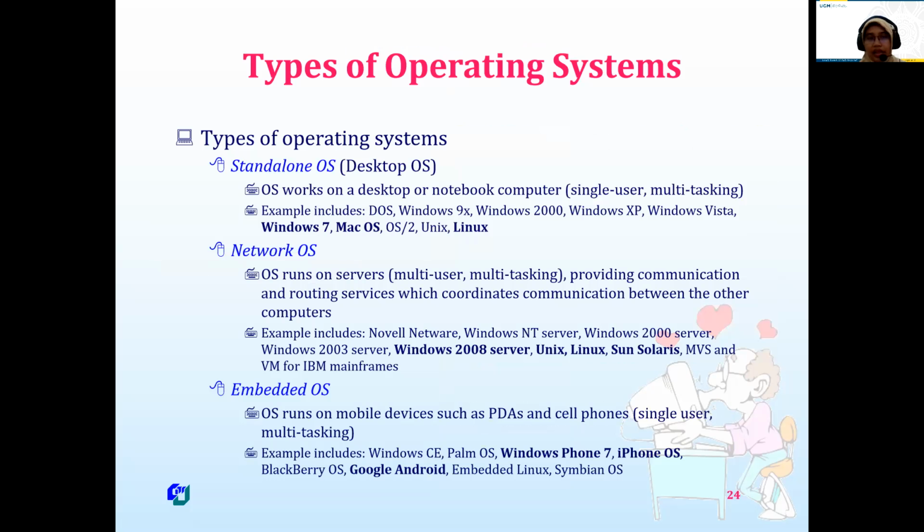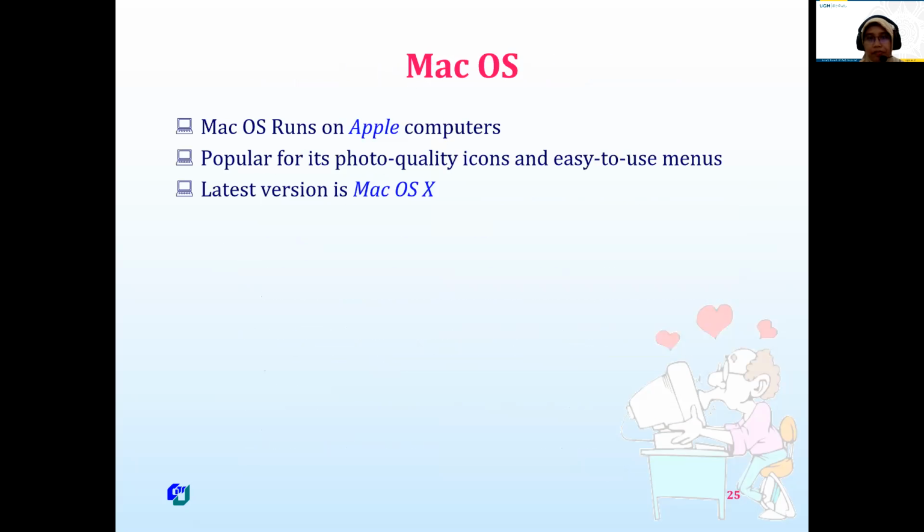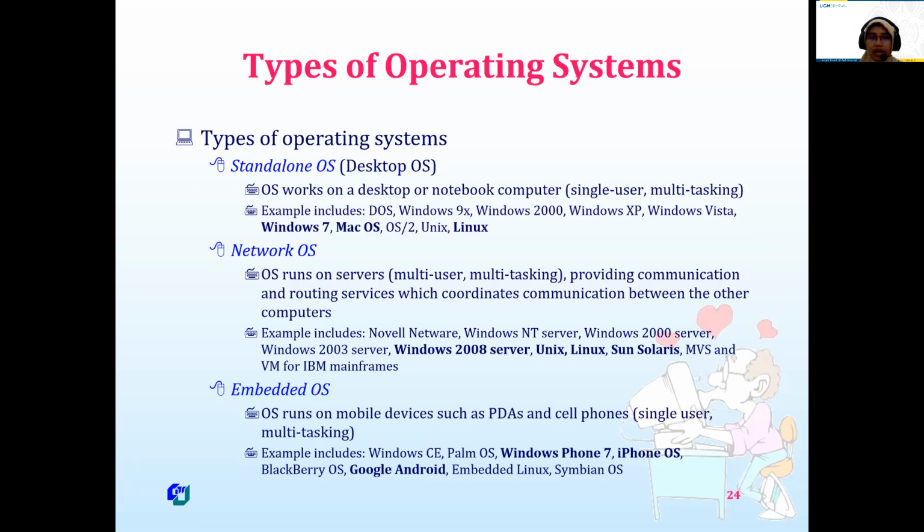And then there are three types of operating system. First, standalone operating system, as we use currently, for example Windows, Linux, Mac OS, DOS, and so on. The network OS, the network operating system, is an operating system that runs on a server. So this is specific for server. Standalone is for personal users, but network is for servers, providing communication and routing services and coordinating communication between the other computers.